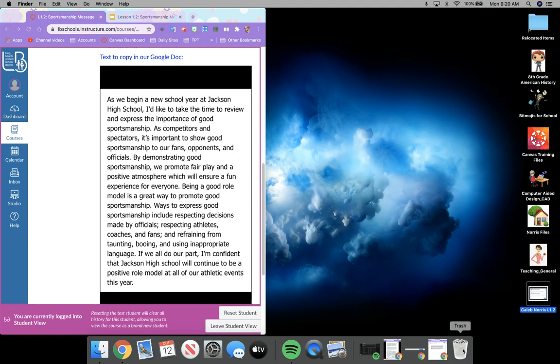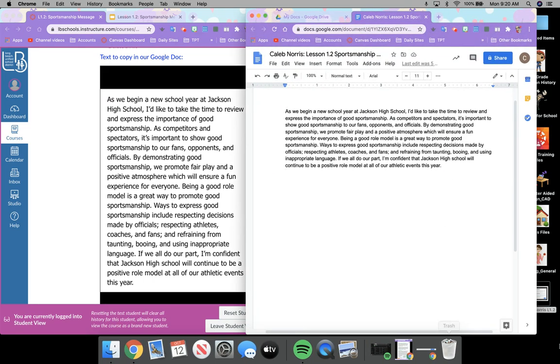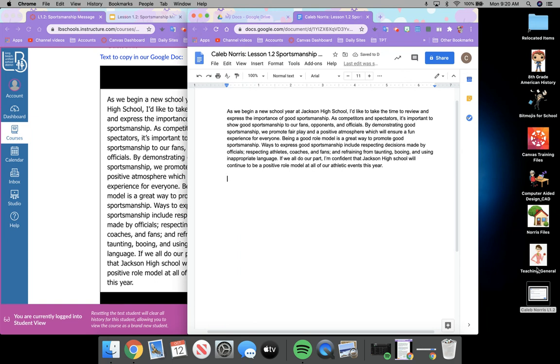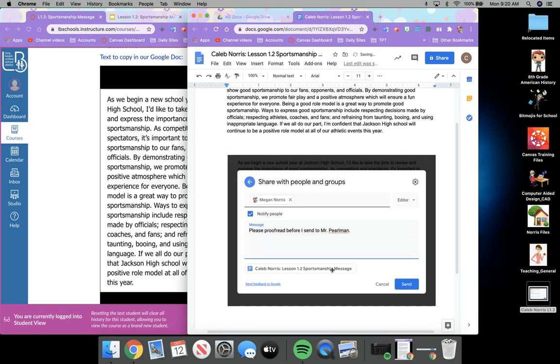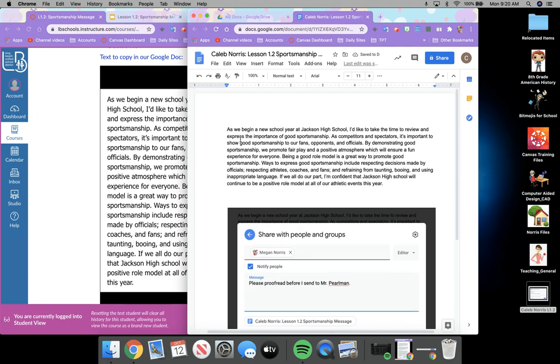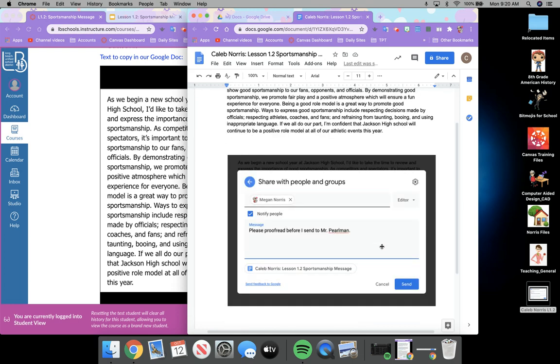Okay, so now what we're going to do is upload that screenshot into our document. There's a couple of easy ways to do it. You can just move your cursor down, so after the word year, hit the return button one or two times, and then you should be able to just drag and drop. Now I'm going to have a copy not only of what you typed, but also your image.